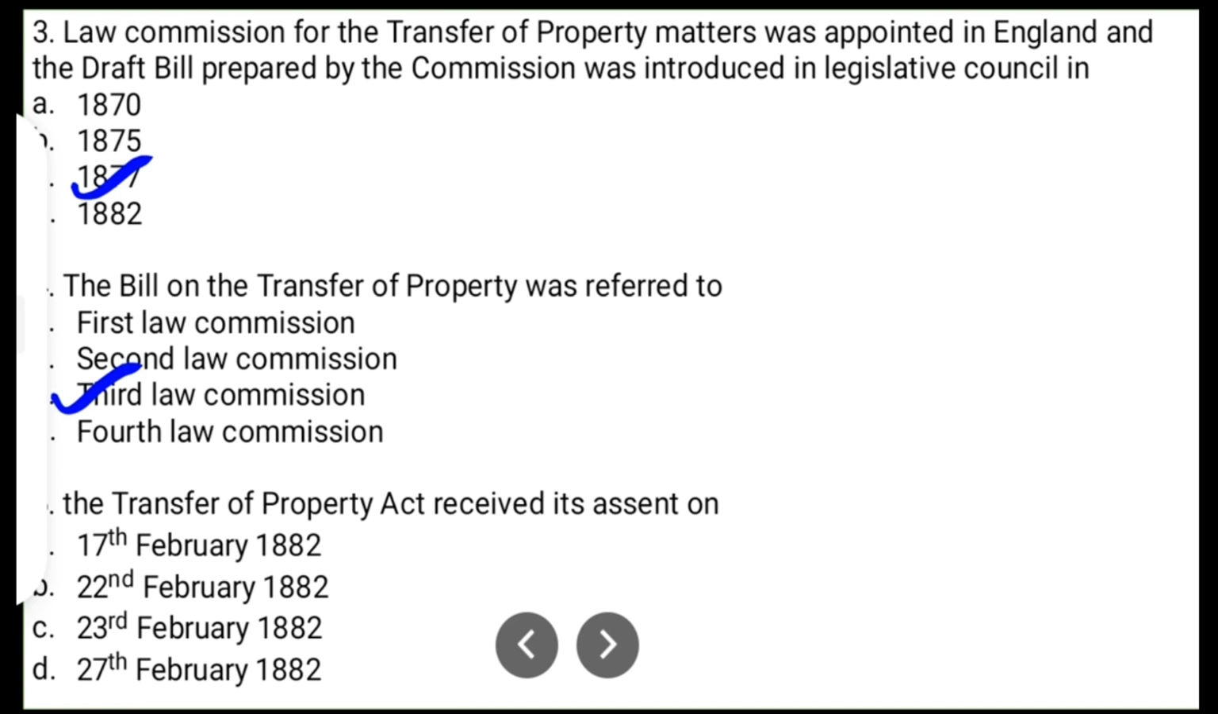Question number 5. The Transfer of Property Act received its assent on option A, 17 February 1882, option B, 22nd February 1882, option C, 23rd February 1882, and option D, 27 February 1882. So the Transfer of Property Act received its assent on 17th February 1882. So the correct answer is option A, 17th February 1882.